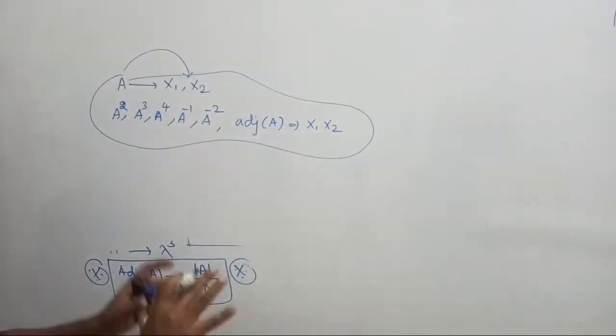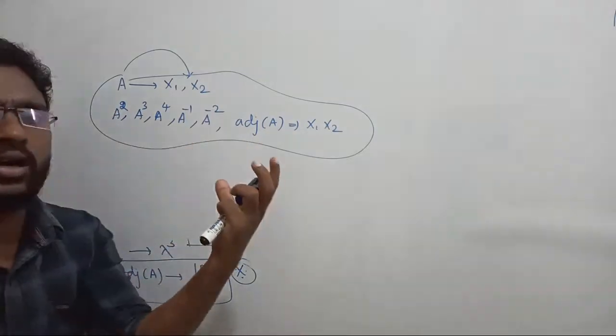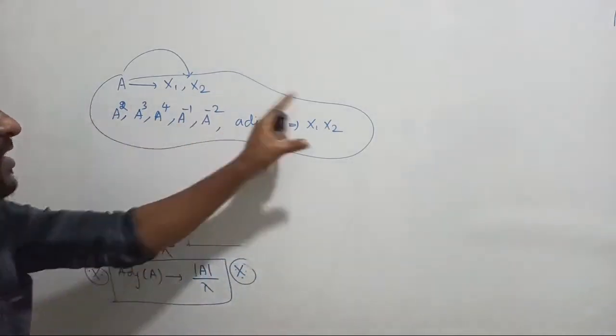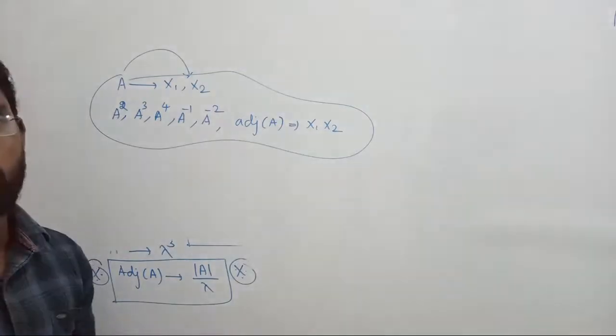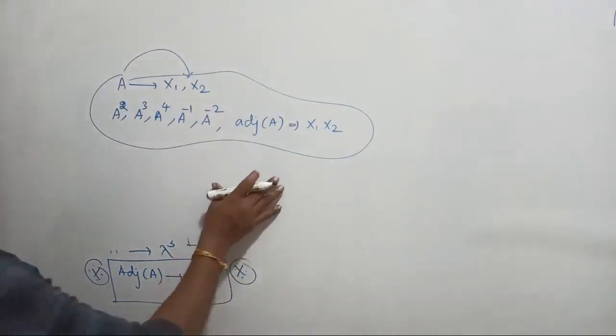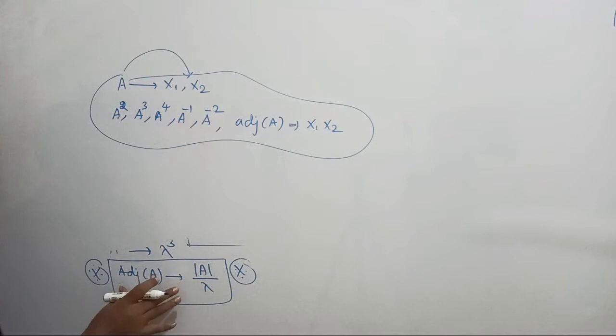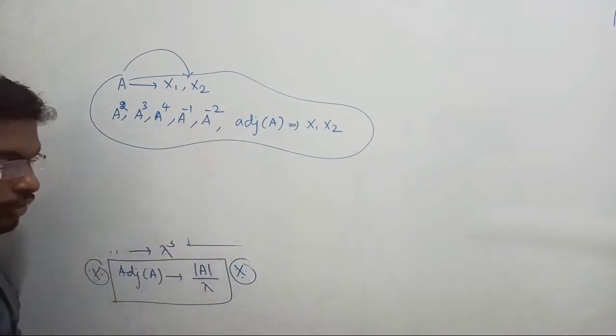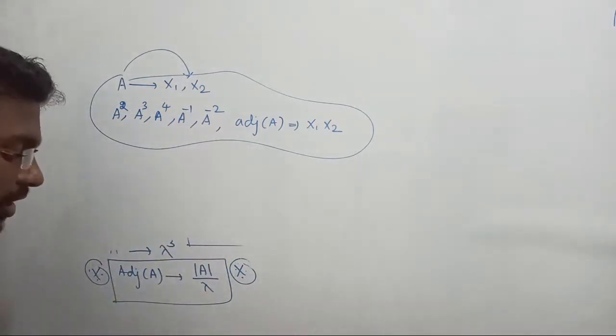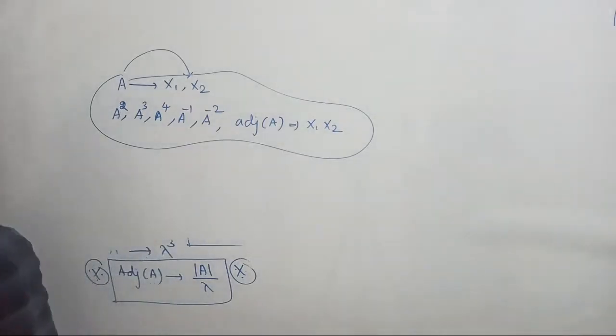I am repeating, you can take a small 2 by 2 matrix and cross-check all these things, you will come to know whether it is true or not. Okay, fine. So this is the property of eigenvectors, and this is all about the properties of eigenvalues. I hope things are very clear to you all. So let me rub these things.